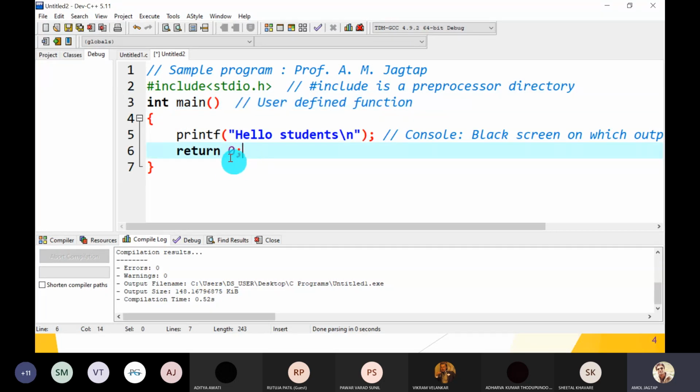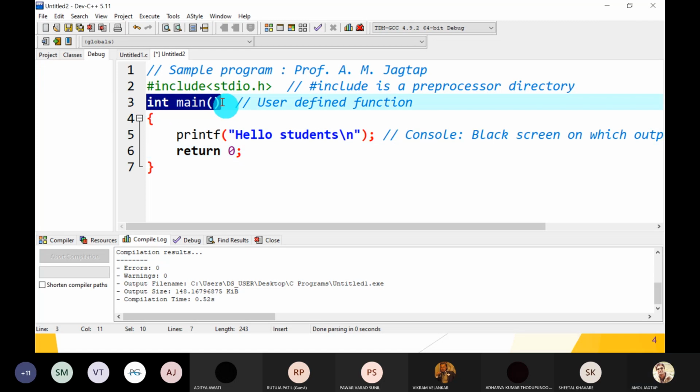And where does this value get returned? Because the main function in C language programming, who calls this main function? The operating system. Here operating system means disk operating system, DOS. So DOS calls the main function, and this main function returns 0 to that DOS. Okay, great. Guys, hope you understand. Yes, yes, sir. Okay, great.